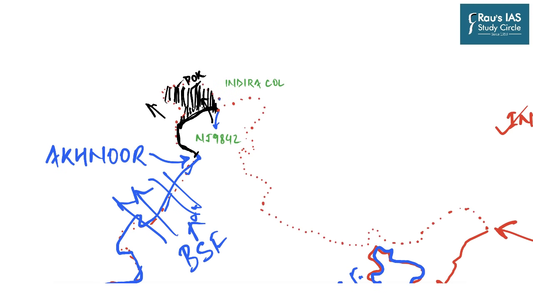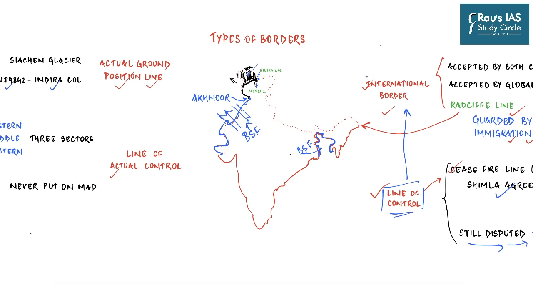And somewhere around here is Indra Kol. And a straight line connecting these two points is the actual ground position line. On the western side sits Pakistan, and on the eastern side we have the complete Siachen Glacier under our control. So when we talk about India's border with Pakistan, it consists of the international border, in blue color, the line of control in black color, and finally the blue colored actual ground position line.